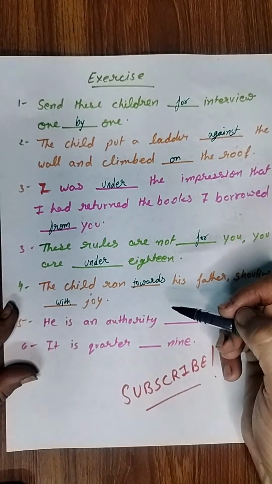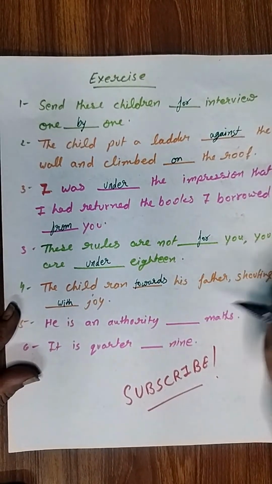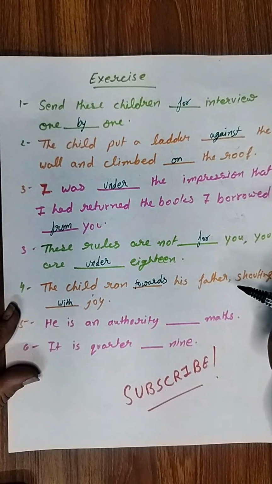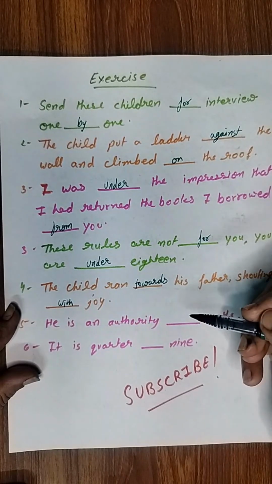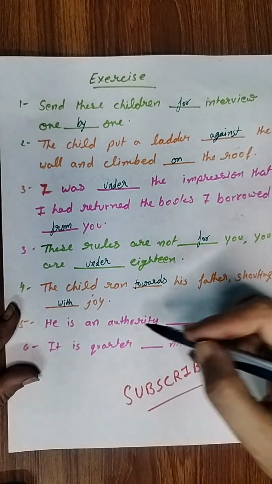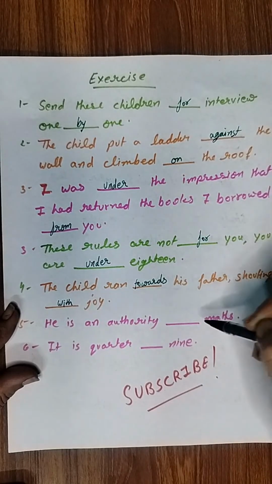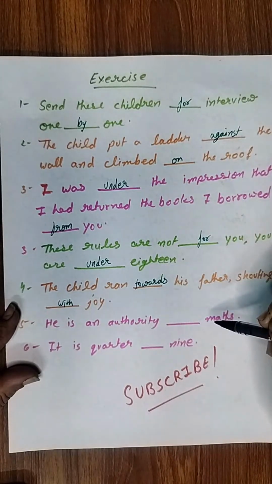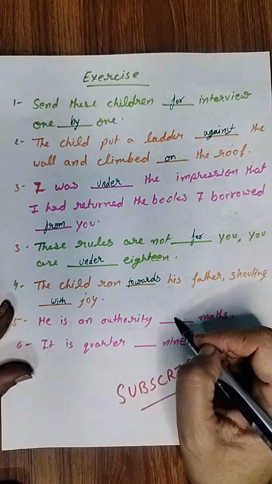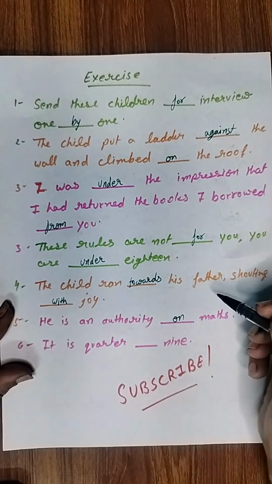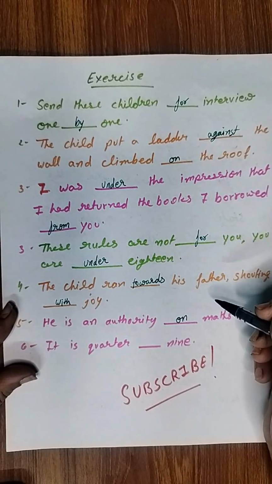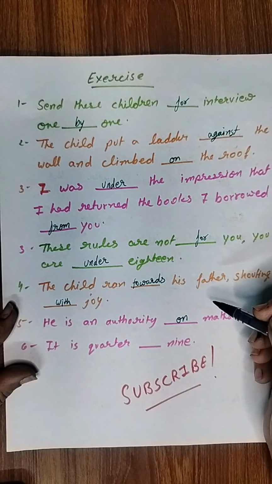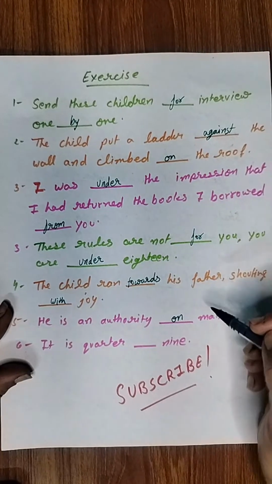Children, you should take interest and you should try to tell the answer as well, so that the things will become clear to you. Then he is an authority dash maths. He is an authority on maths. Okay, then it is quarter dash 9. It is quarter to 9.